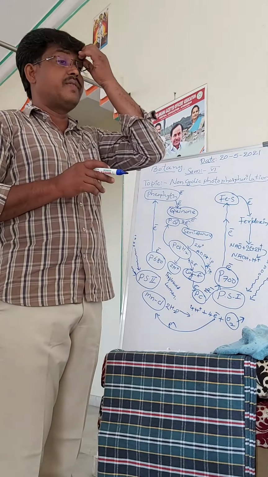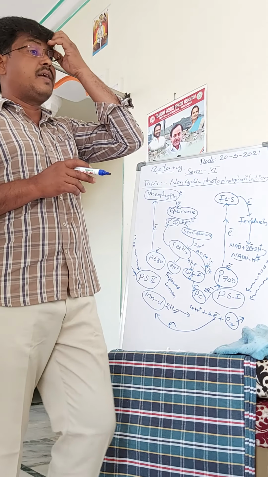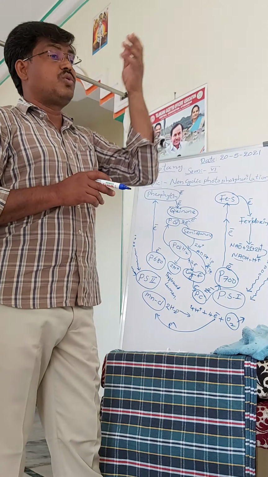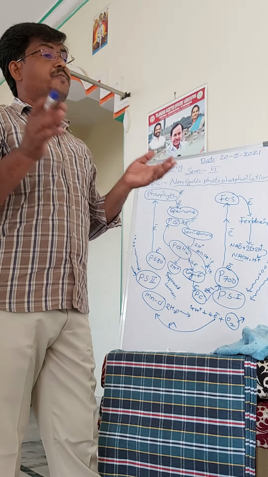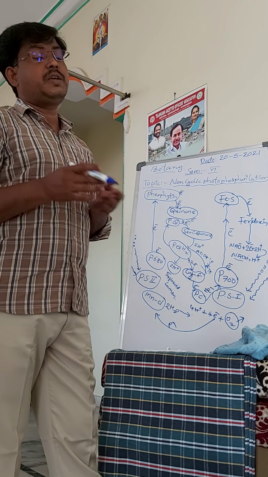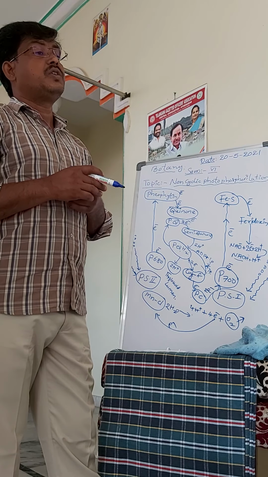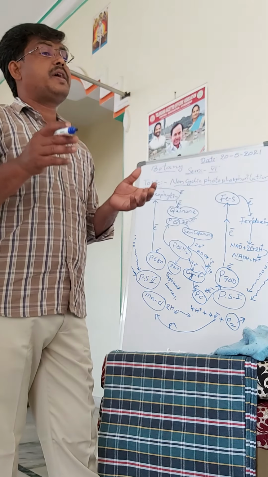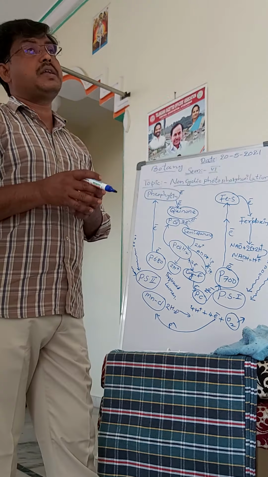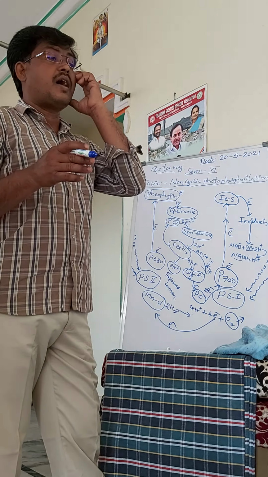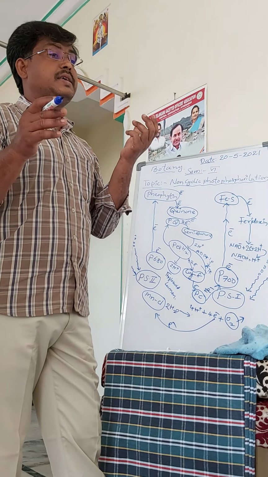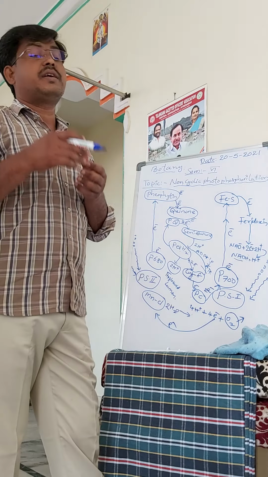So here one ATP is formed, and also two NADPH are formed. So in photophosphorylation, 3 ATPs and 2 NADPH are formed. So the energy formed in higher plants is utilized in dark phases.